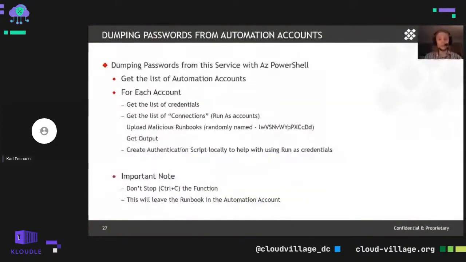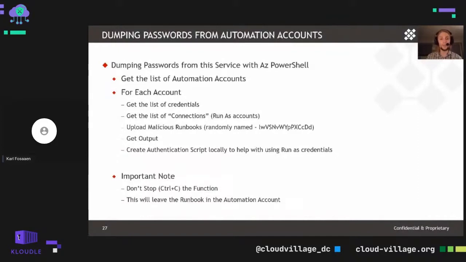So doing this with Az PowerShell is certainly easier, but this is one of those more active gatherings of credentials. It's not like we're pulling down a single configuration here. We're actually actively running runbooks in the automation account to pull out credentials. So for each of the automation accounts, we're just going to list out the available credentials, the connections or Run As accounts, and then upload malicious runbooks.